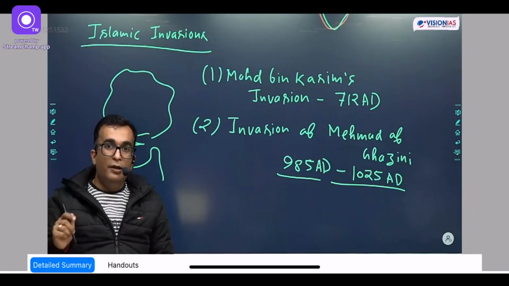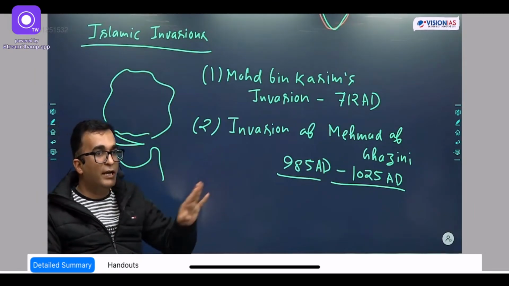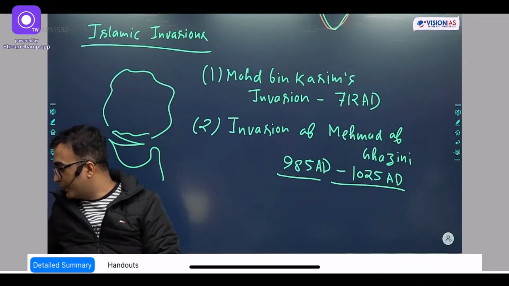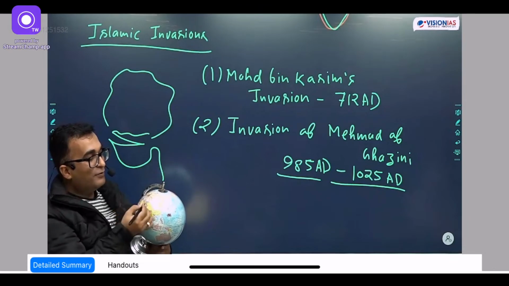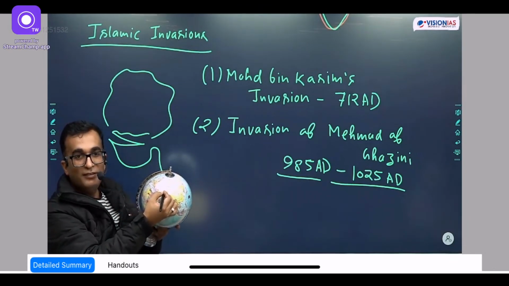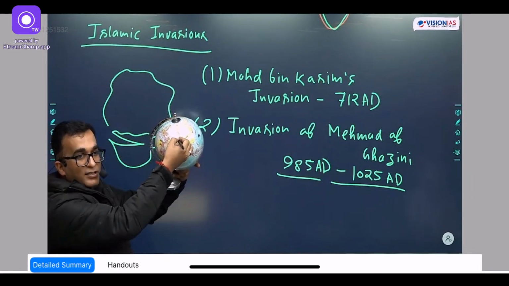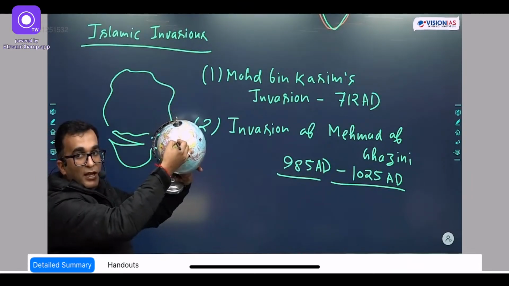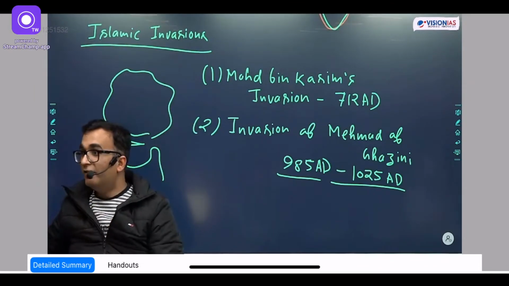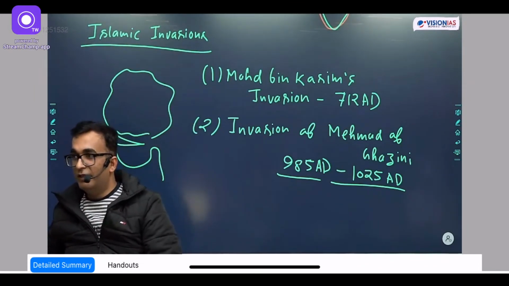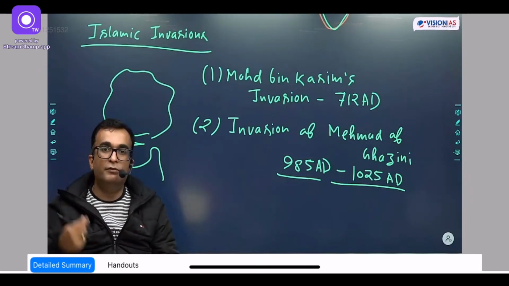Now understand why Mahmud of Ghazni started to attack India. There is a reason for this as well. Looking at the map, the Central Asian nations at the top: Kyrgyzstan, Kazakhstan, Uzbekistan. The people of these areas were followers of nature. They were not worshipping any such religious god, but were followers of nature.